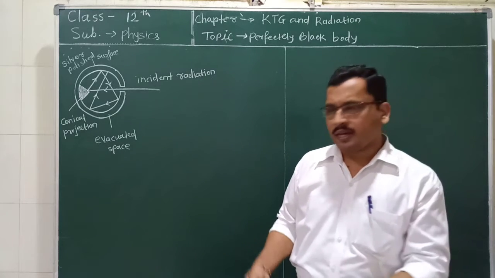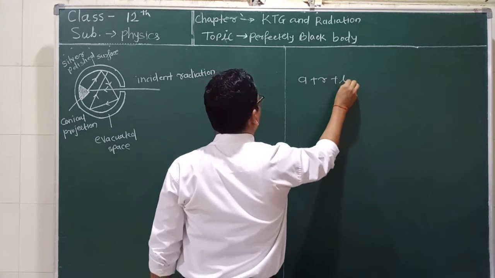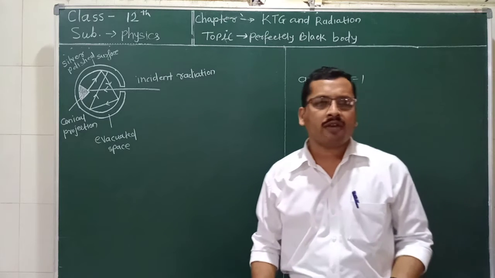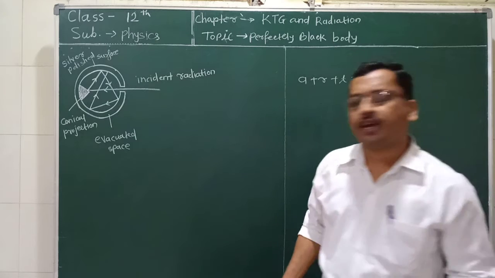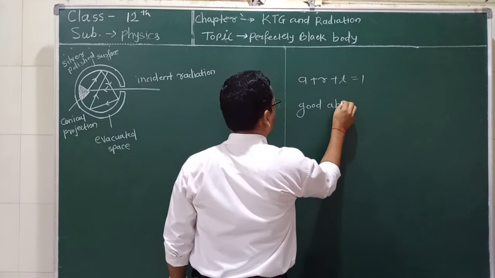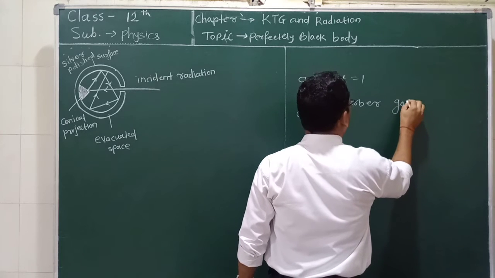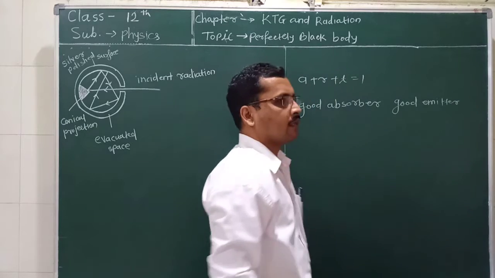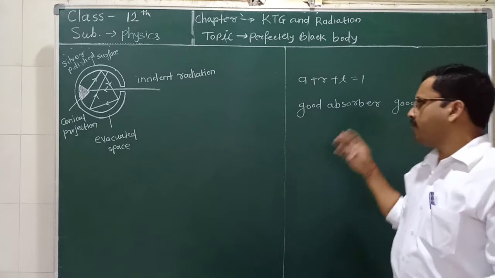Now we see the relation A plus R plus T is equal to 1. A simple assumption we can make from this equation is that a good absorber is a good emitter. How? The more energy absorbed by the body, the more energy will be emitted by that body.